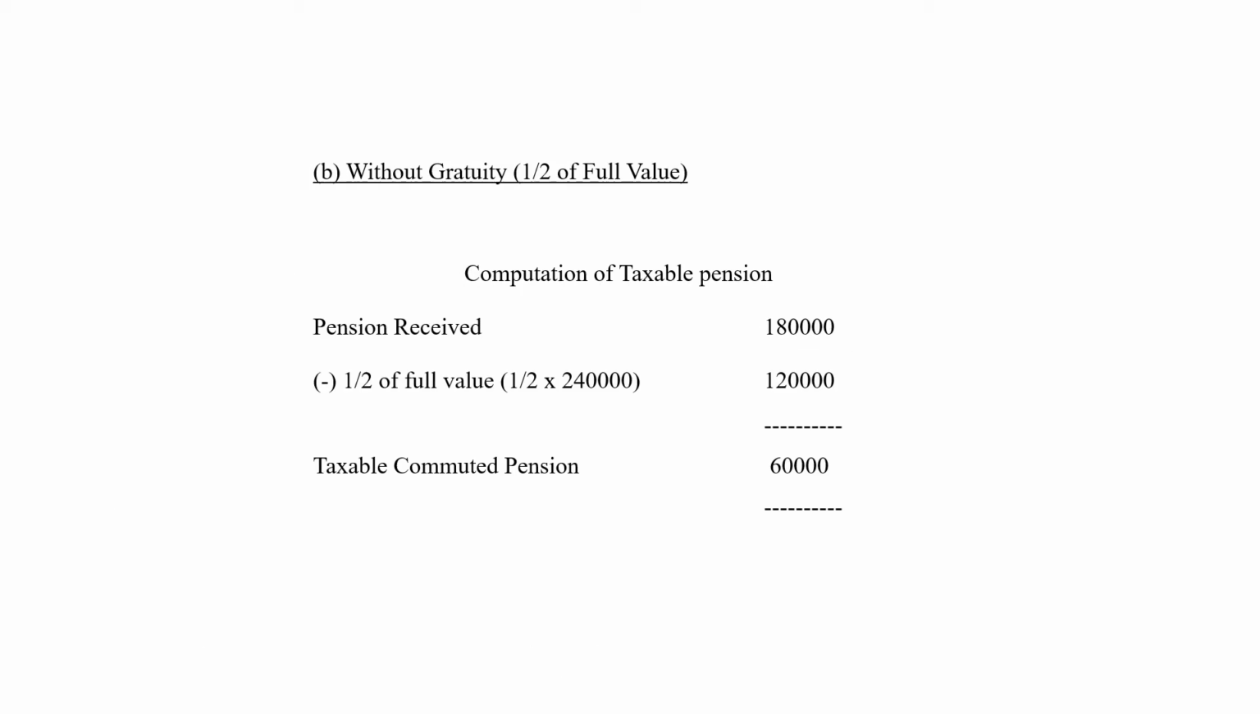Now the second case, without gratuity, 1/2 of the full value is exempted. So when you're calculating the taxable pension, received is 1,80,000 minus 1/2 of the full value. 1/2 of 2,40,000, which we found as the full value, is 1,20,000. If you minus that as exemption, you will get the taxable commuted pension as 60,000. So these are the two cases that we have seen in this particular sum.